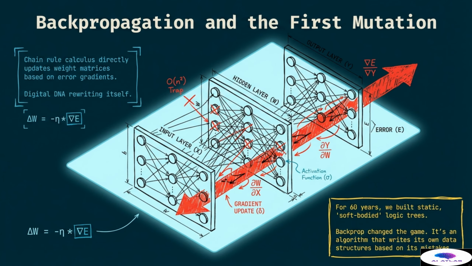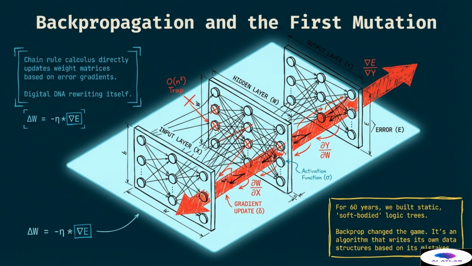In this section, we discuss backpropagation and the first mutation. This concept represents the moment digital logic began to rewrite itself. At its core, backpropagation uses chain rule calculus to directly update weight matrices based on the gradients of error. This is essentially digital DNA modifying its own structure to improve performance. For 60 years, the industry built static and soft-bodied logic trees that were brittle and difficult to scale. Backpropagation changed the game by introducing an algorithm that writes its own data structures based on its mistakes.